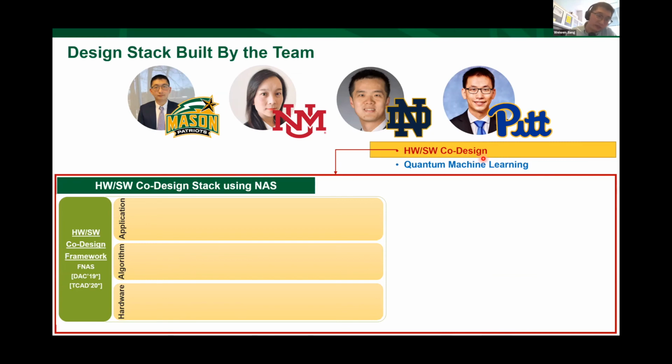So for the hardware and software co-design, as you can see, the kernel part is the co-design framework proposed by this paper. And on top of that, we have the optimization on the hardware side, on the application side, and also in the middle layer, the algorithm optimization.